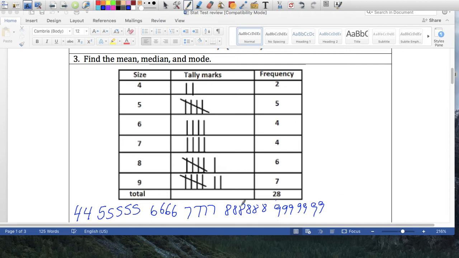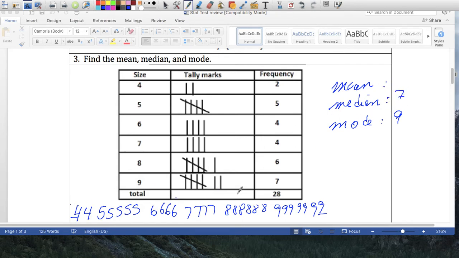So once you list your numbers out, now you can start finding the mean, median, and the mode. I'll start with the easiest one, the most obvious. The mode is the one that shows up the most, and we have 9 showing up 7 times, so that's the mode. The median, you're going to cross out, or just work yourself towards the middle, and eventually you're going to get that it's 7.